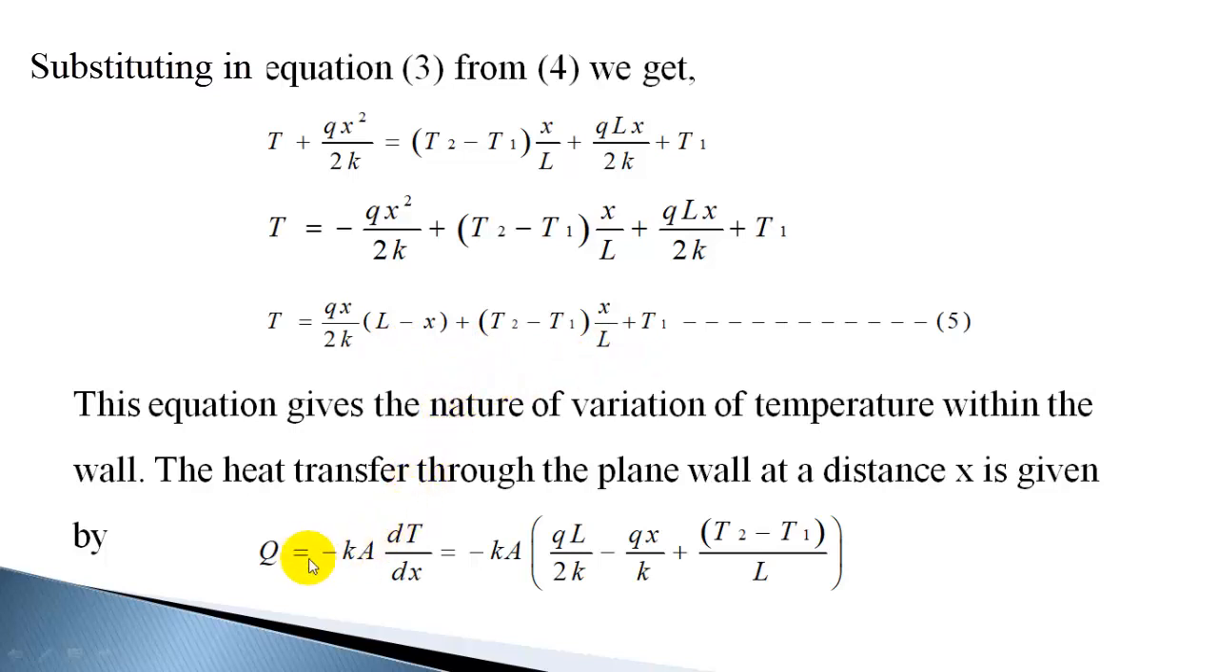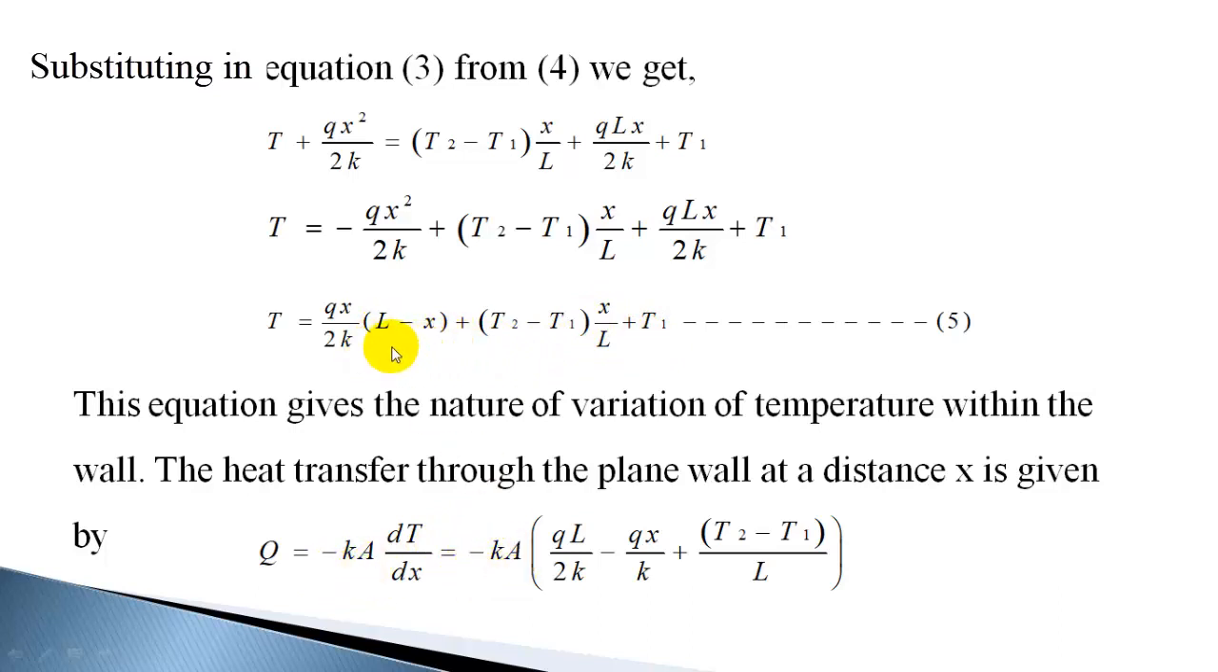Now to find out the heat transfer, you have to apply Fourier law of heat conduction. You can use Fourier law of heat conduction. Fourier law of heat conduction is Q is equal to minus KA dT by dx, and we have T, so differentiate this with respect to x. So K, minus K is there.